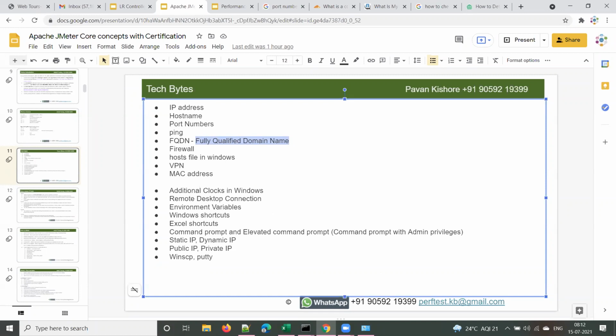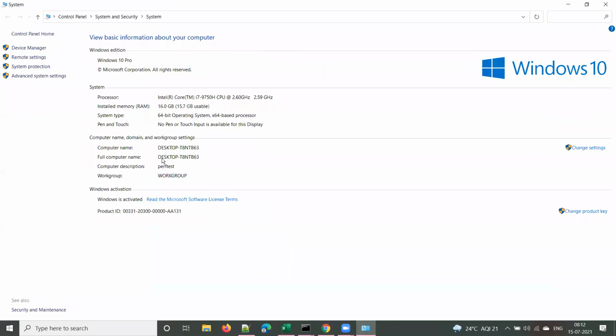So fully qualified domain name is nothing but, see, every computer will have some host name, right? That is understood, right? Yes. So your fully qualified domain name will be your computer name followed by your domain name, meaning your organization's domain name, right? You got it, right?